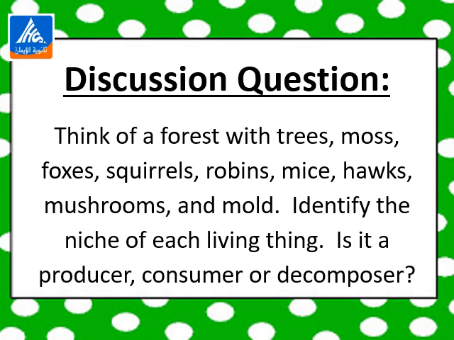Decomposers are organisms that get energy from decomposing the dead bodies of plants, animals, and humans into tiny pieces that turn into nutrients for the plants later on. So in this question we have to identify the niche of each living thing. Is it a producer, consumer, or decomposer?